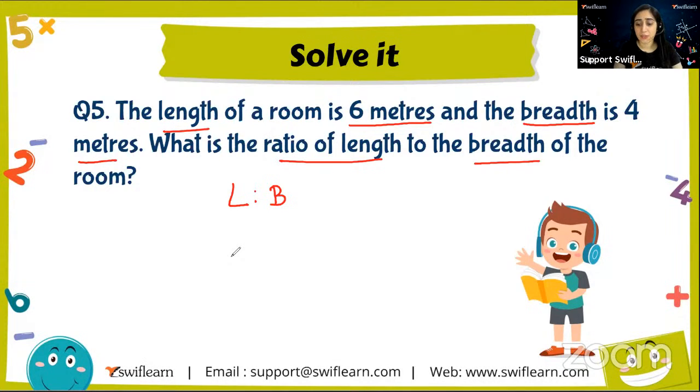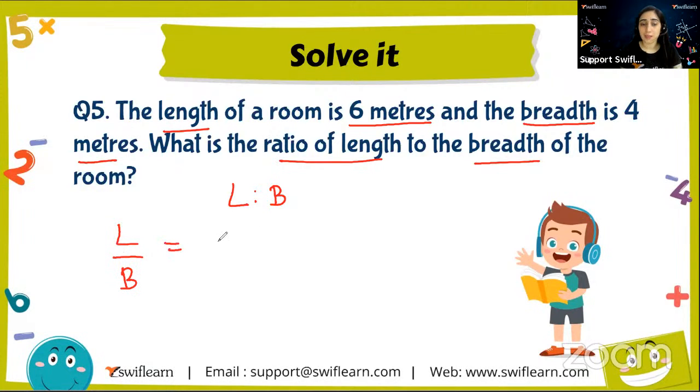Yeah, length is to breadth, right? So what is length? Length is 6 meters. And breadth is 4 meters. So units are the same. Both are in meters. So how can we do it? Length is to breadth. I need to calculate. So it should be length over breadth.